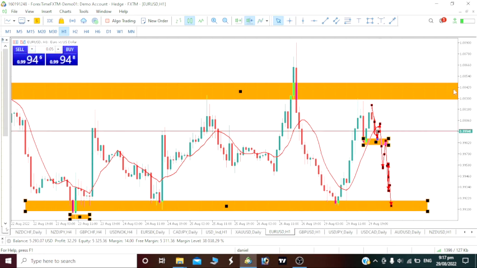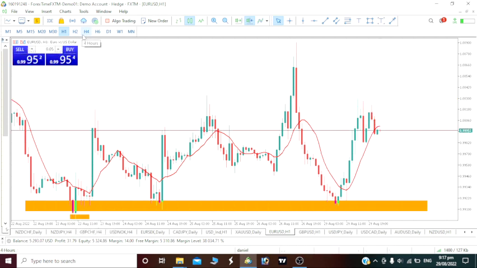Else we would actually climb up again to our resistance level we are all aiming for on our 1-hour time frame. And that is it for the day on our Euro USD.